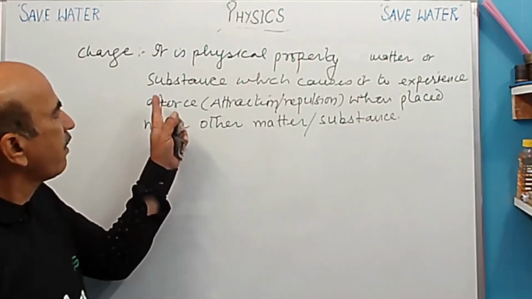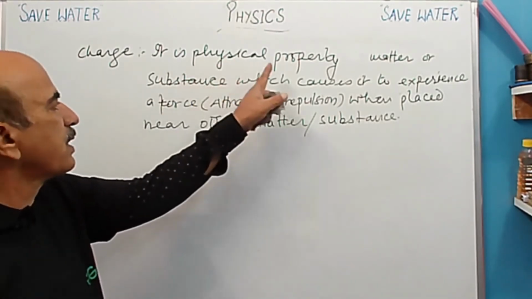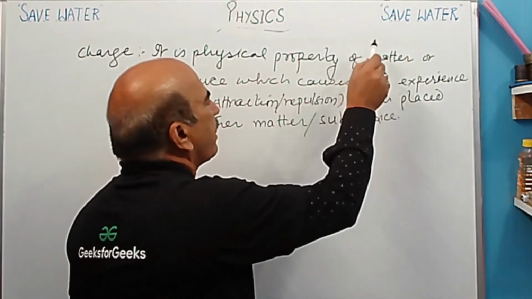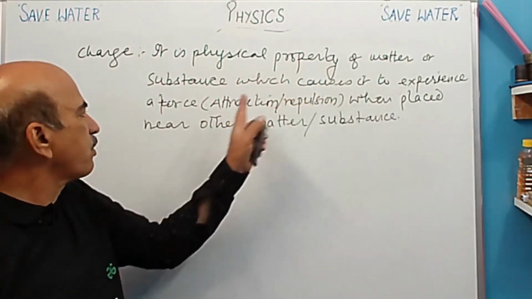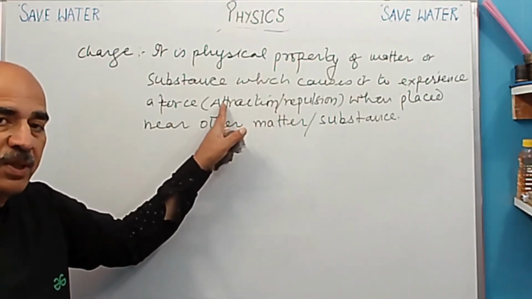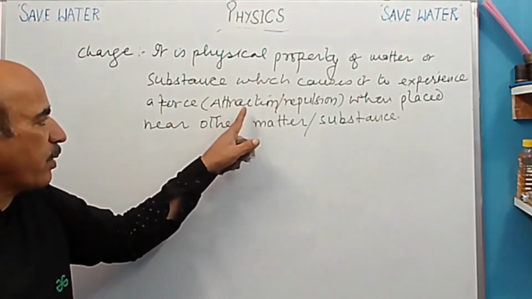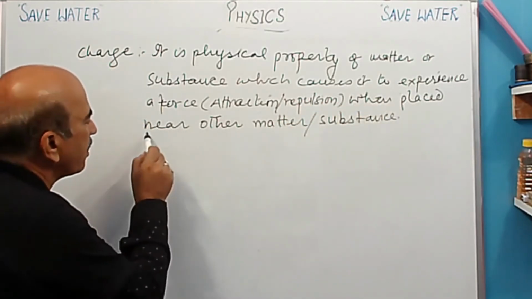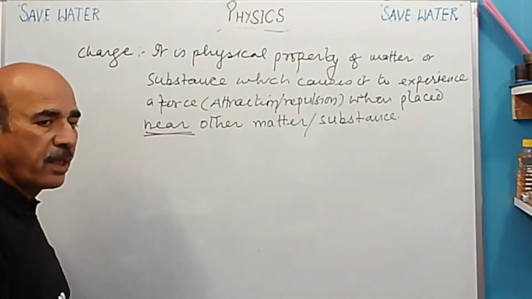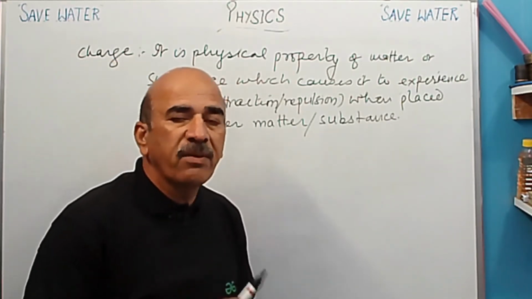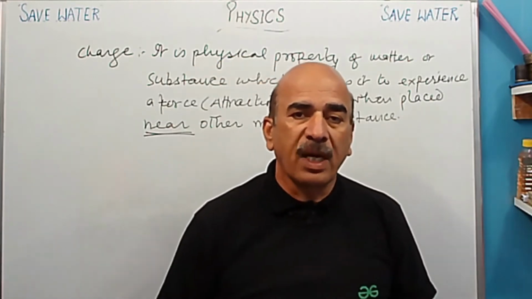It is a physical property of matter or substance which causes it to experience a force of attraction or repulsion, because we have seen both in these two activities, when placed near other matter or substance. The two bodies should be near each other. Only then can we experience the charge.